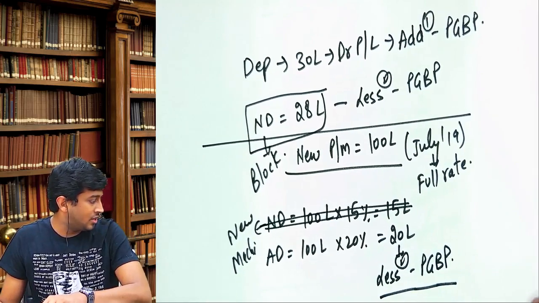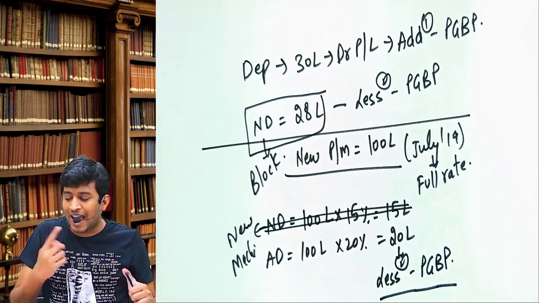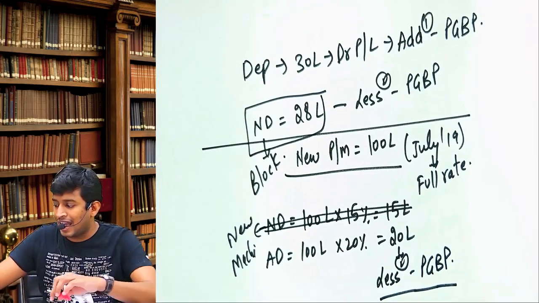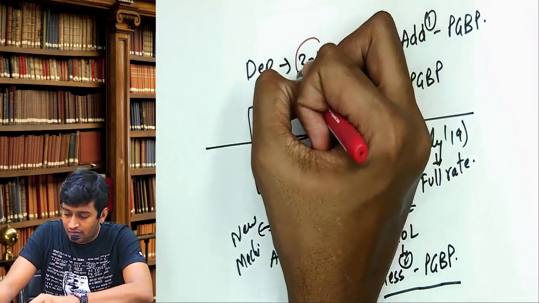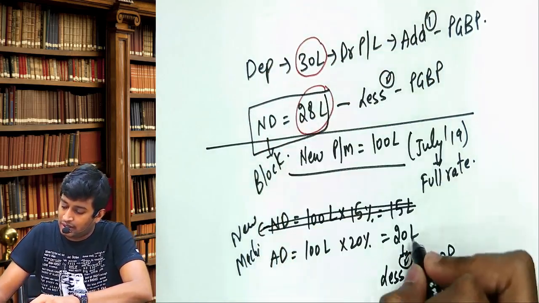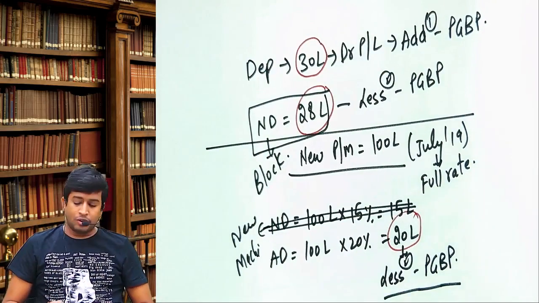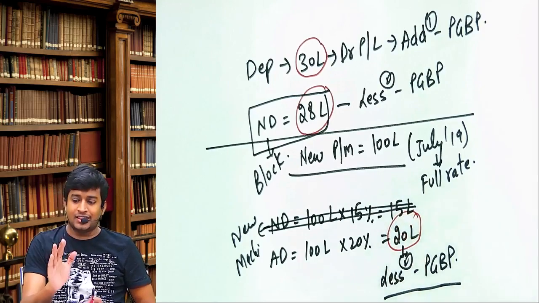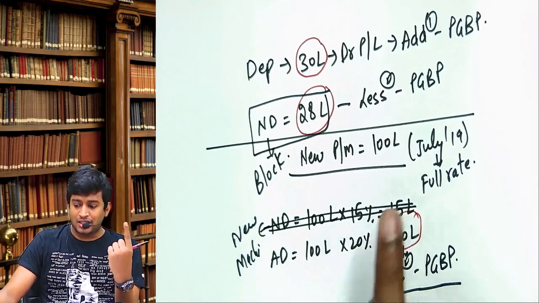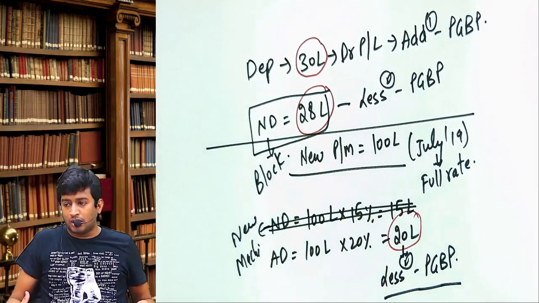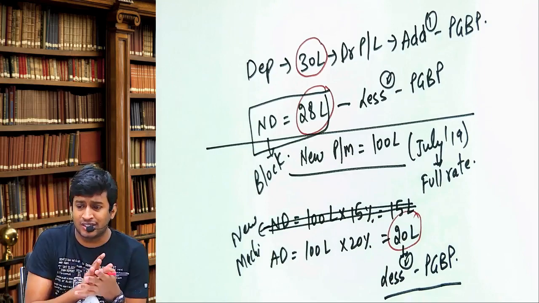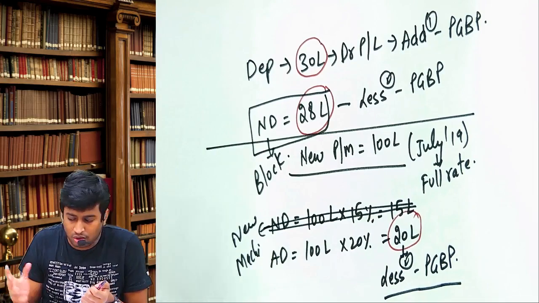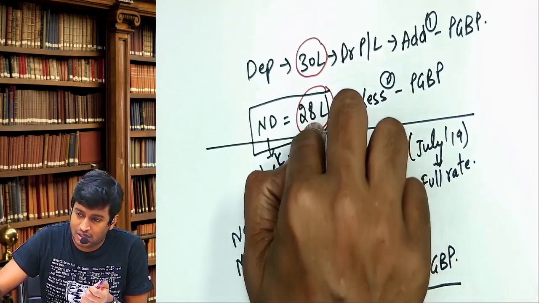Am I clear with the logic? So what is the net impact? I should add 30. I should deduct 48. If you take 15 also, your concept is wrong, because that's logical thinking. This 15 is on one asset, 28 is on the entire block. That 15 is included in 28, because the question does not say that the depreciation has not been calculated. The question never says that. So it is assumed that 15 is included in this 28.